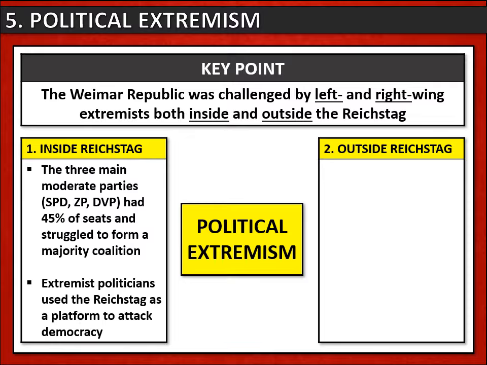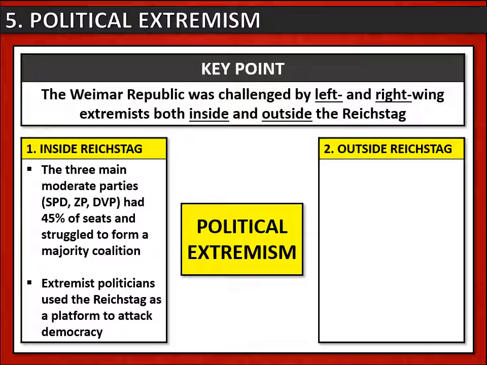Meanwhile, the extremist parties had about 20% of the seats, and they used the Reichstag as a forum in which to attack democracy, airing their criticisms of how weak the Weimar Constitution was and attacking the moderate parties.